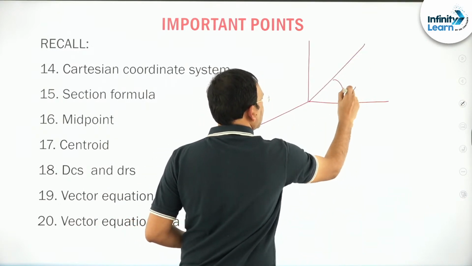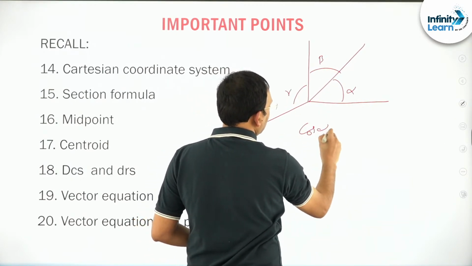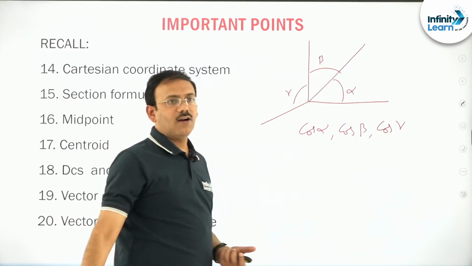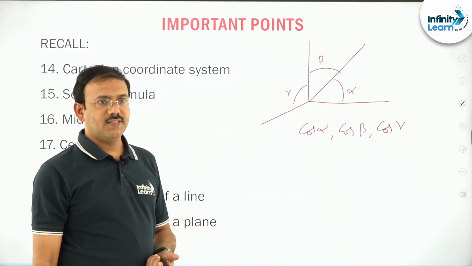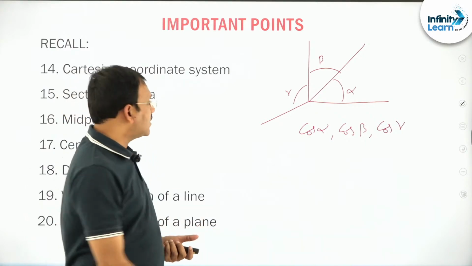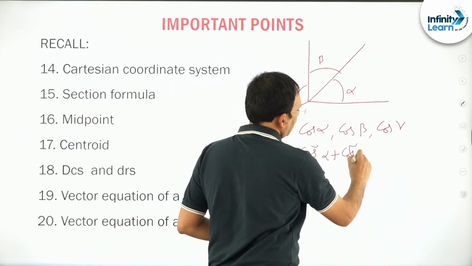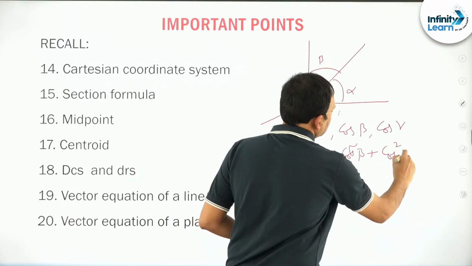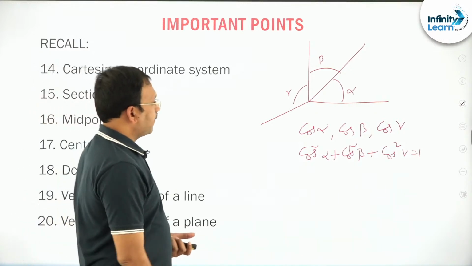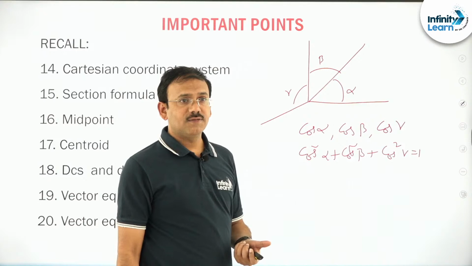If the angles with the axes are alpha, beta, gamma, we call cos alpha, cos beta, cos gamma, these three numbers, direction cosines. The relation connecting them is cos square alpha plus cos square beta plus cos square gamma is equal to 1. The next, friends, any numbers proportional to direction cosines,